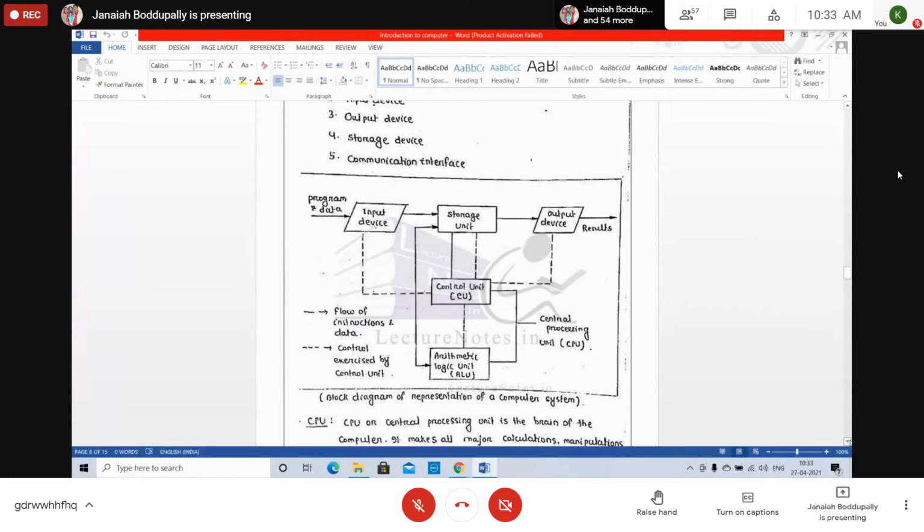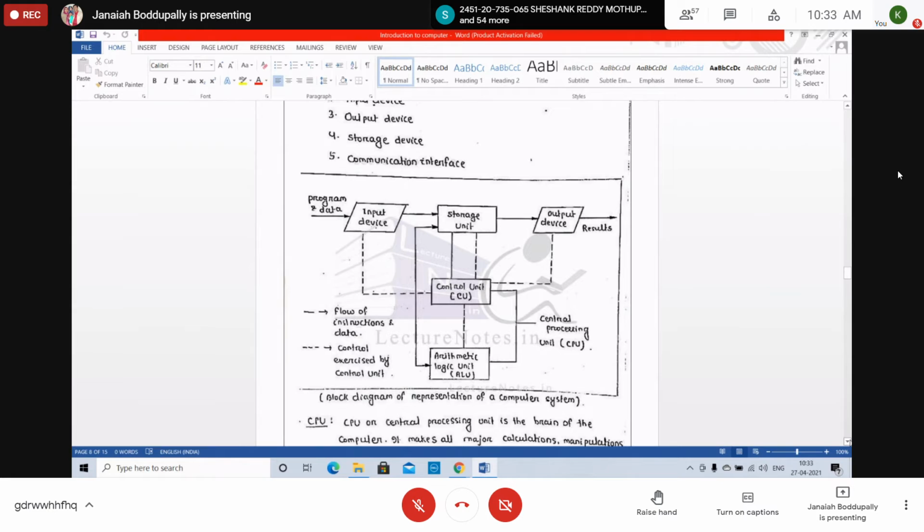Otherwise, there is one book. If possible, take the 8th edition of Programming in ANSI C by E. Balagurusamy, and start reading it. In parallel, I will give the notes and explain everything. At the end of the class, I will show this book.